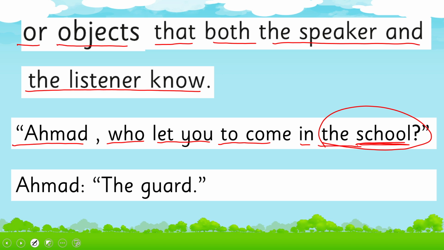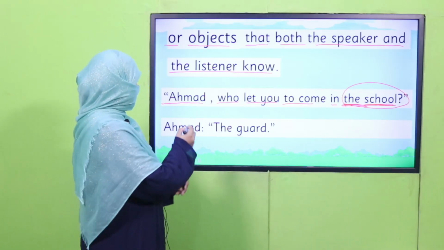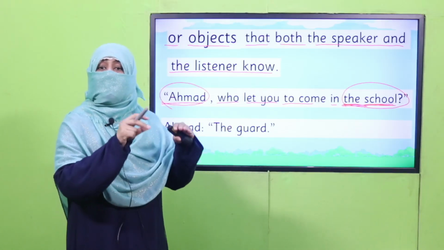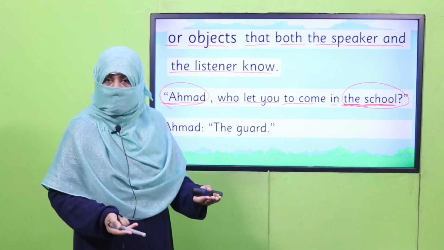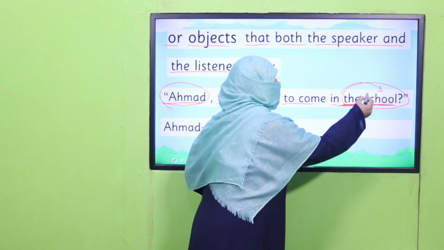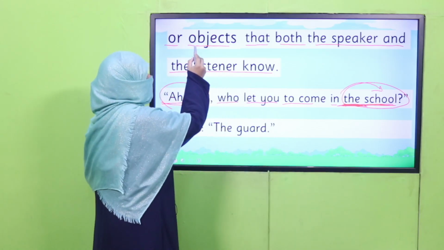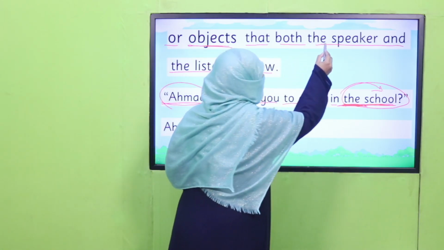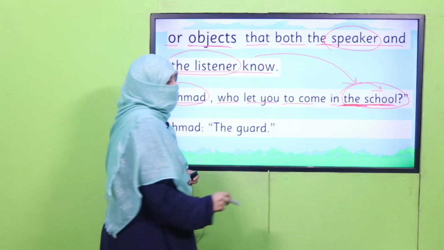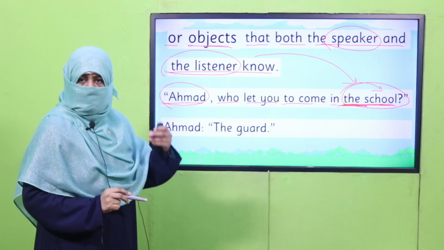But when I say the school, now me, the speaker, and Ahmad, the listener, we both know which school we are talking about, the school in which we are standing. So this is how the makes a common naming word particular, because the object we are talking about, both the speaker and the listener know what we are talking about. It's the school. Do you understand?